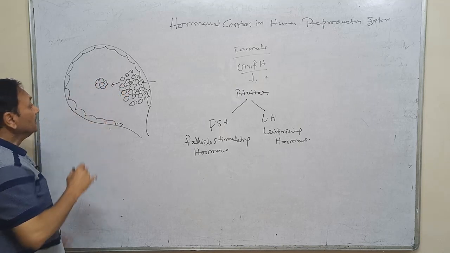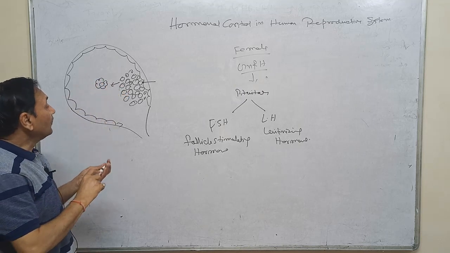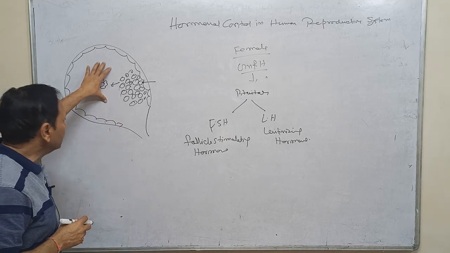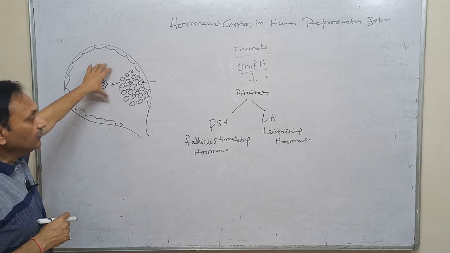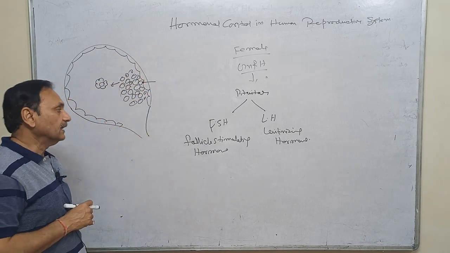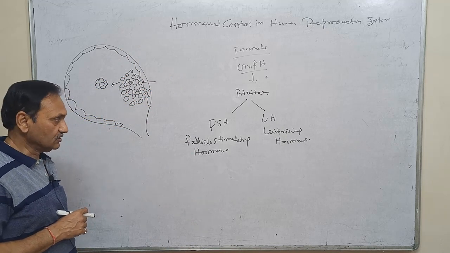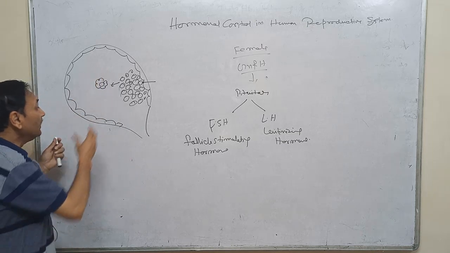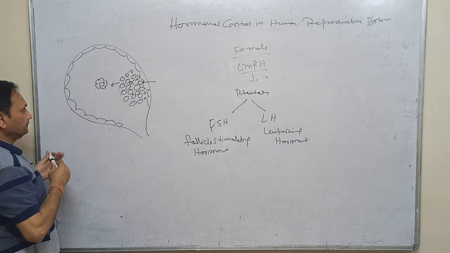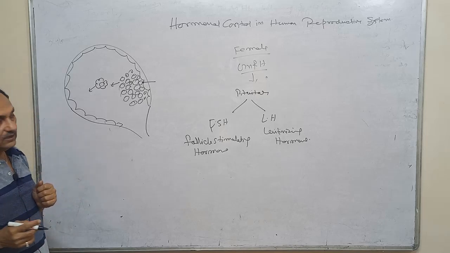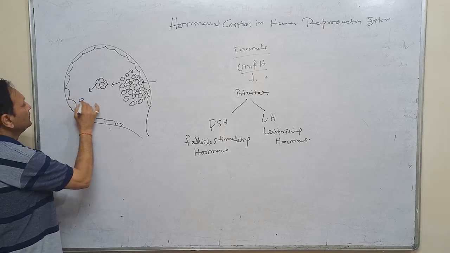It means FSH is not responsible for the formation of the female gamete, but it is responsible for the maturation of the graafian follicle. But in the case of the male, it is responsible for the formation of the male gamete, that is sperm, that is spermatogenesis. Here we will see that the maturation will be started. Now, whenever the maturation is started, the maturing graafian follicle releases estrogen.